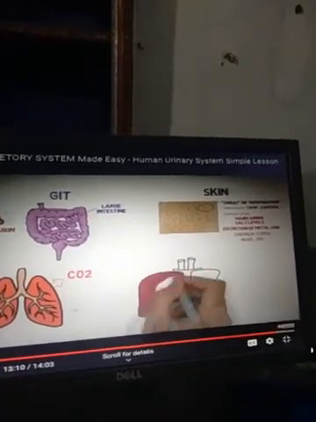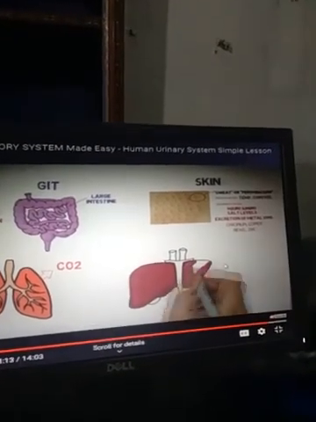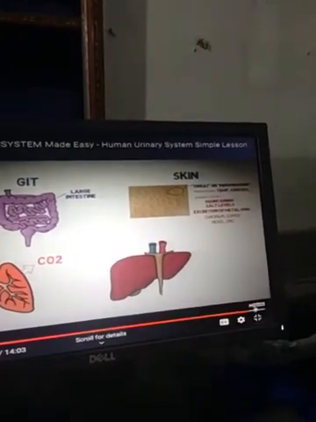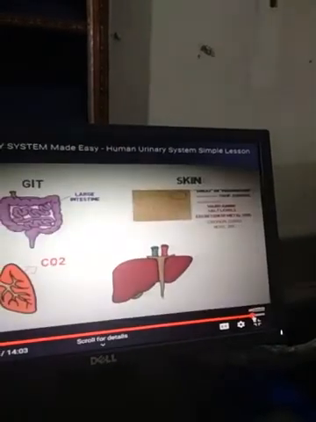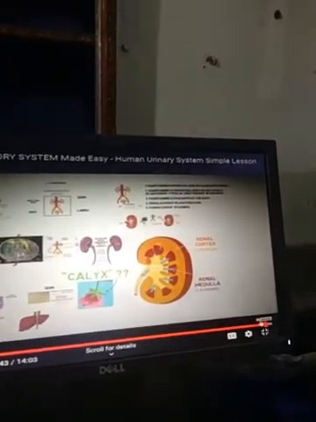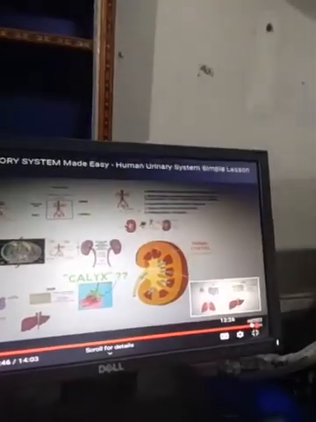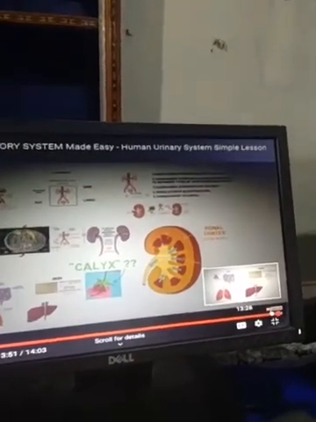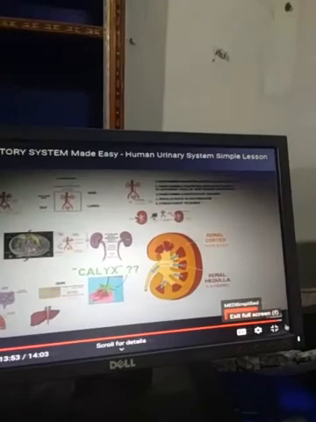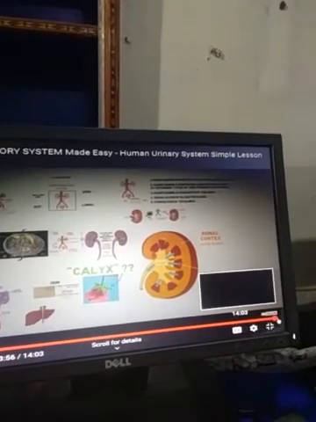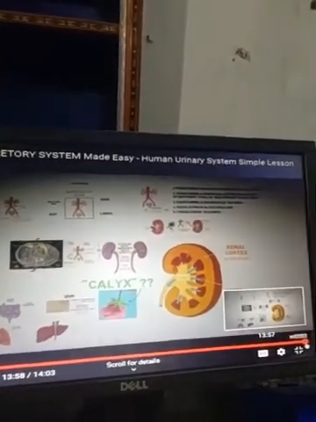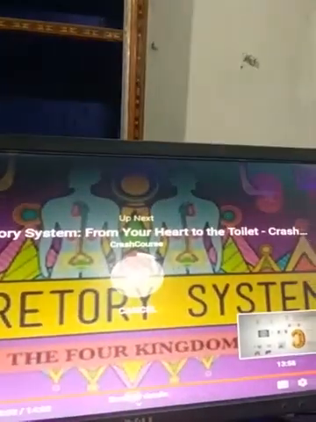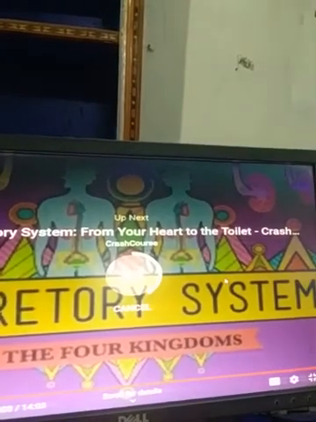Now we observe that the liver is our most important organ, responsible for the removal of nitrogenous waste prepared in our body. Nitrogenous waste formed inside our liver is converted into urea, which is a less toxic substance, and now our kidney filters it out so that we can easily be benefited from it.